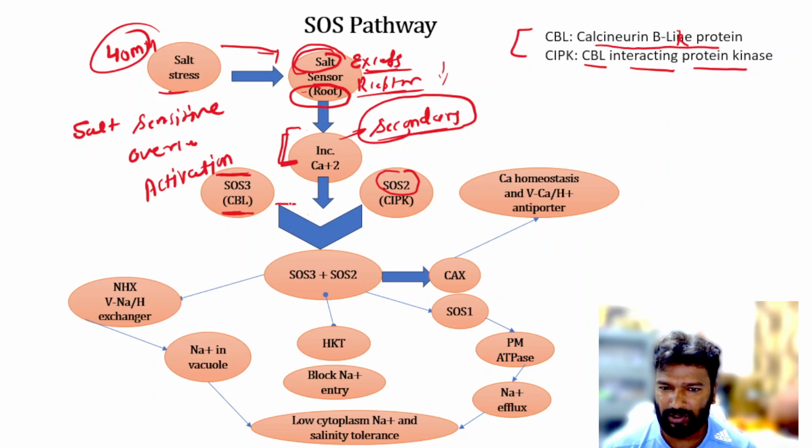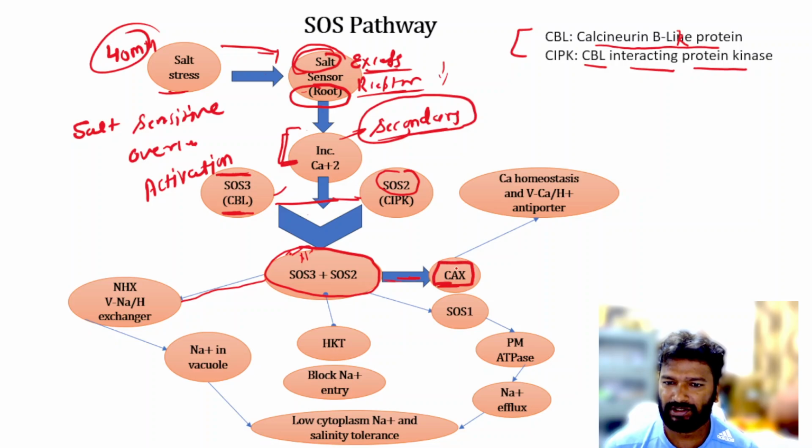When these proteins interact, they increase the different transporter proteins, like they increase the CAX. CAX is used for calcium homeostasis, and this is a vacuolar calcium proton antiporter, present in the vacuole.